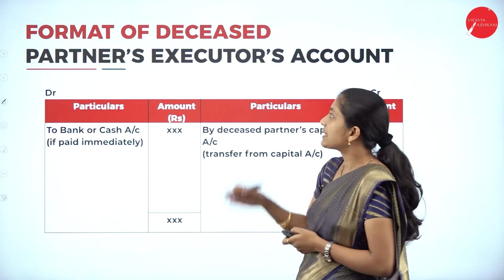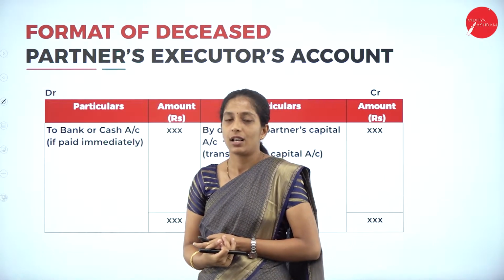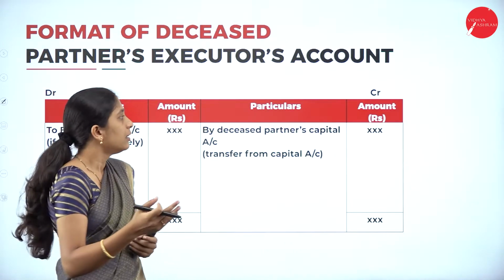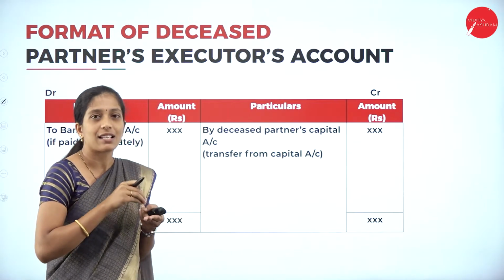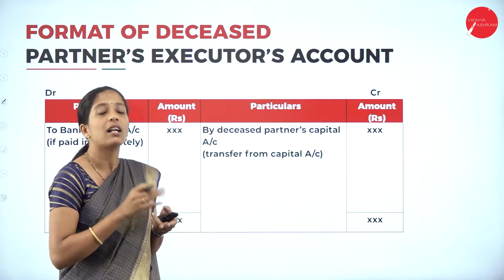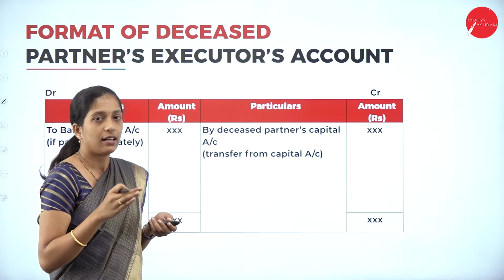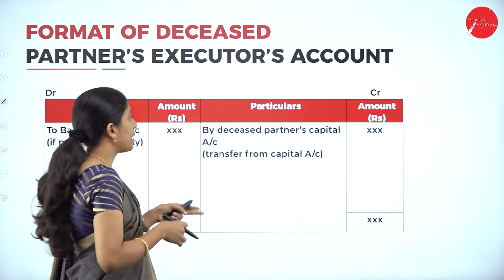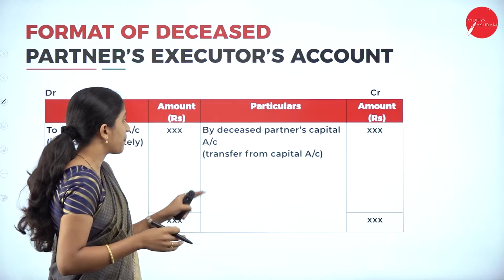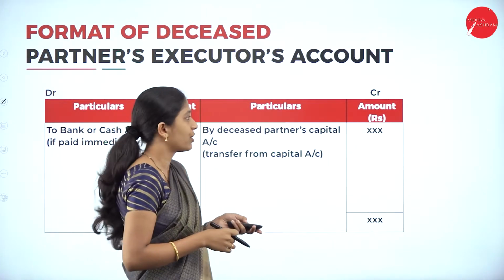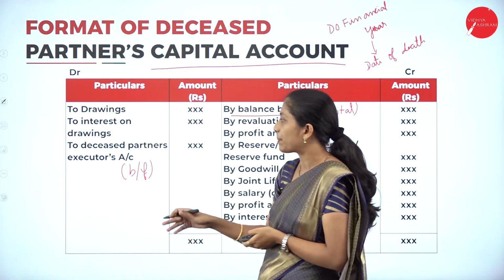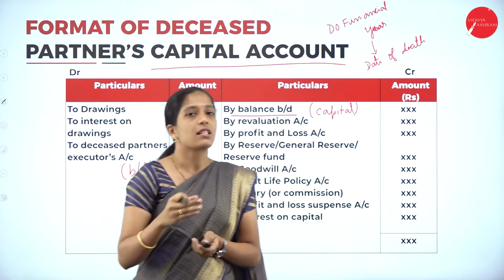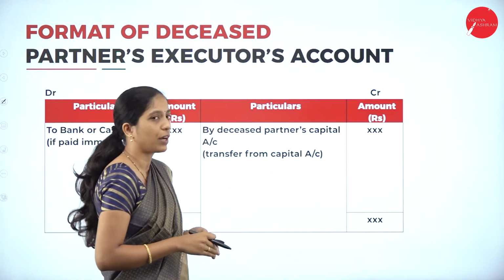Next we will prepare the deceased partner's executor's account. Now who is an executor? He is a legal representative of a deceased partner. Here we got a balance in the deceased partner's capital account, a balancing figure. As I told, it has to be transferred to the deceased partner's executor's account. Now bring down that balance: by deceased partner's capital account, transfer from his capital account. We have already transferred the balancing figure from his capital account to his executor's account, right? Now bring down that balance in your executor's account.